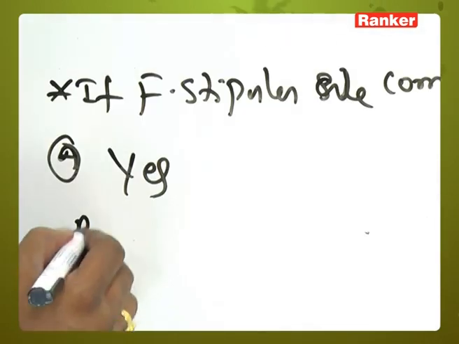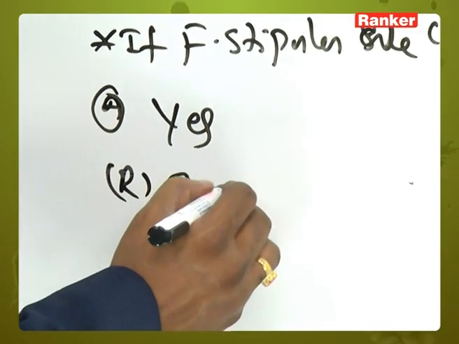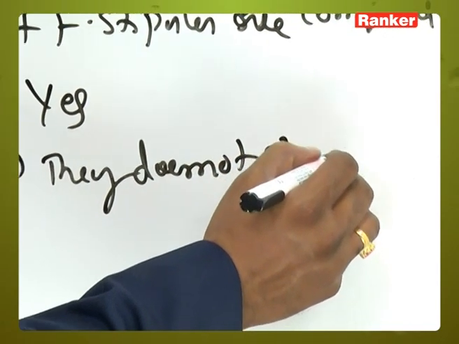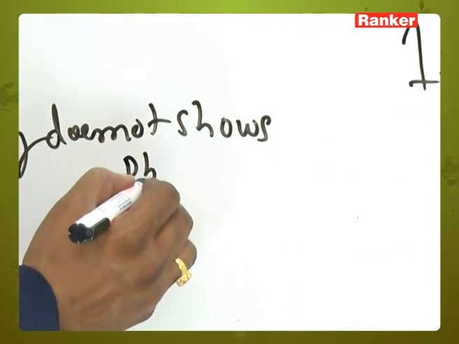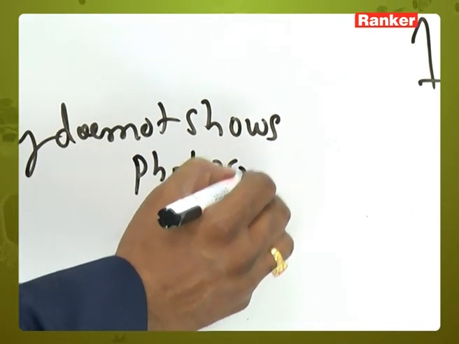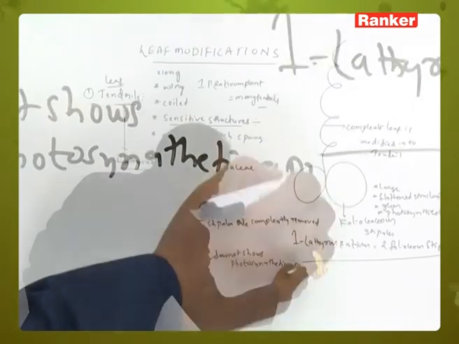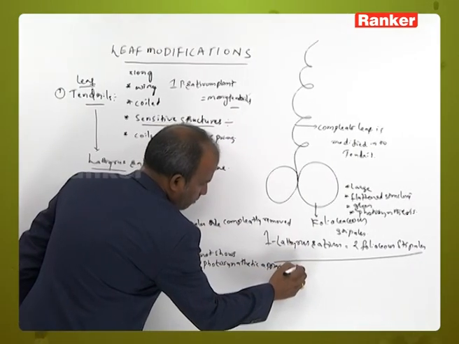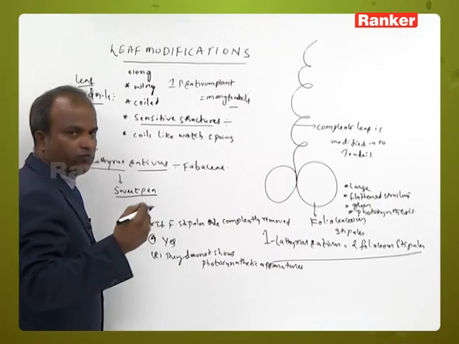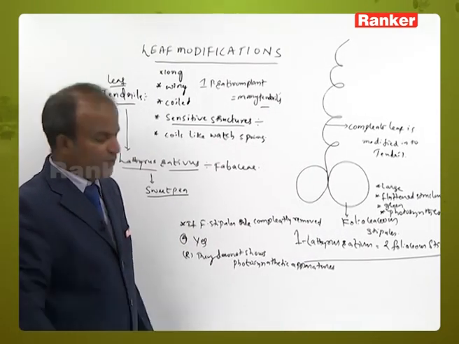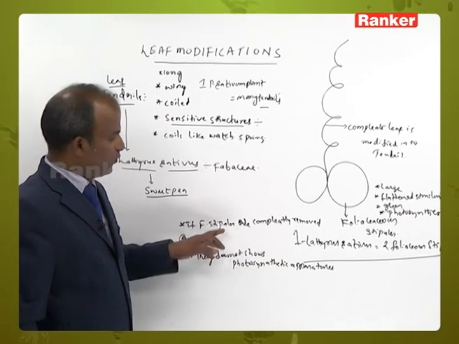It does not show photosynthetic apparatus, due to which the plant cannot synthesize its own food material. That plant is not supplied with food material, so it will die if foliaceous stipules are completely removed.